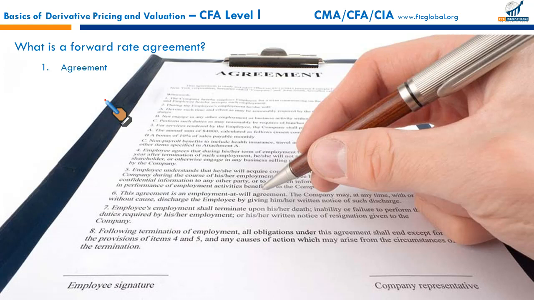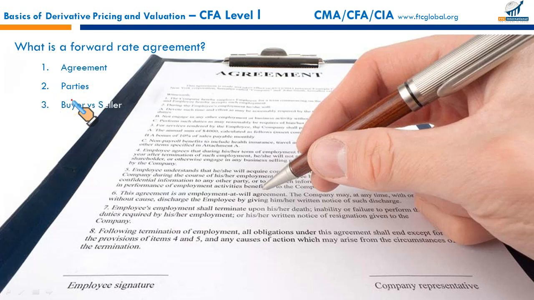Define forward rate agreement and describe its uses. What is a forward rate agreement? It's an agreement to exchange an interest rate commitment on a notional amount. Typically, it involves two parties. They exchange a fixed interest rate for a variable one.